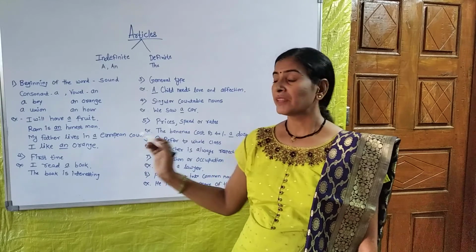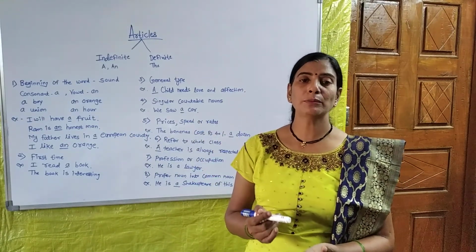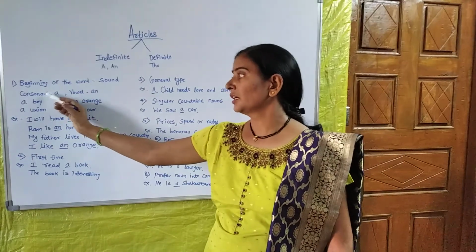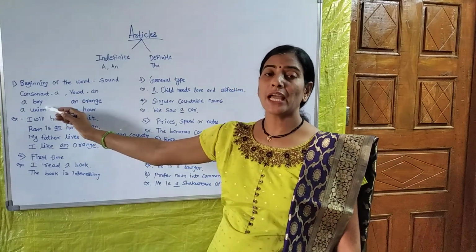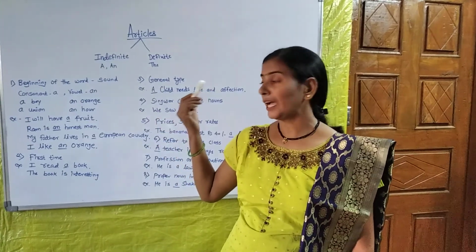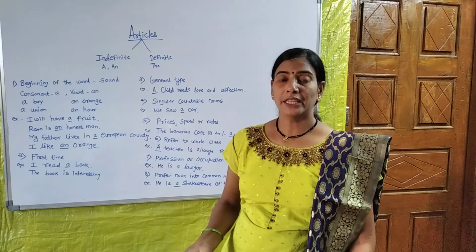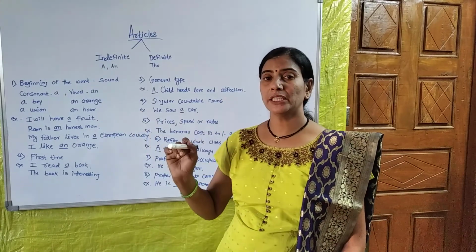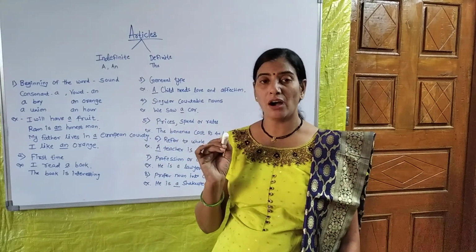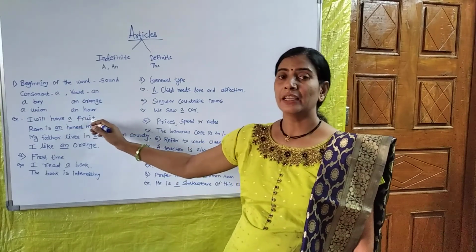But there are some words where the word starts with a consonant but is pronounced as a vowel. That time we have to take the article an. For example, hour, heir. These words start with h but are pronounced with a vowel sound, so we take the article an here.